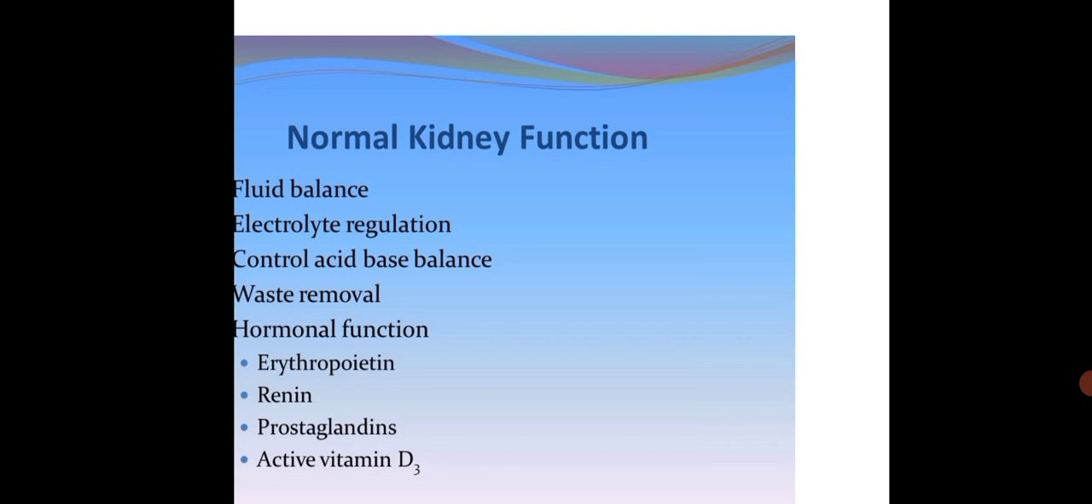The next one, normal kidney functions: fluid balance, electrolyte regulation, control of acid-base balance, waste removal. Hormonal functions include erythropoietin, renin, prostaglandins, and active vitamin D3. These are the normal kidney functions.